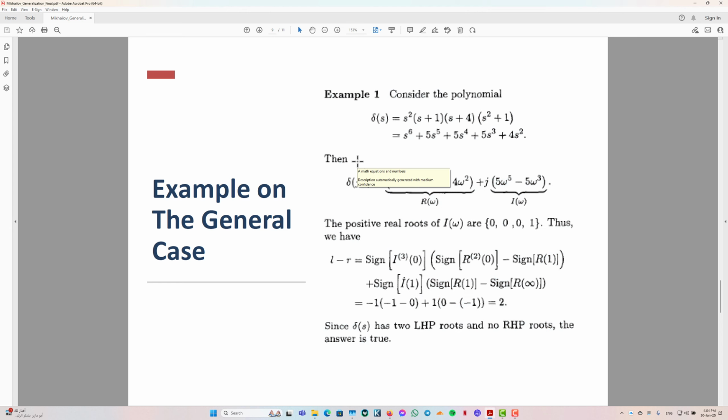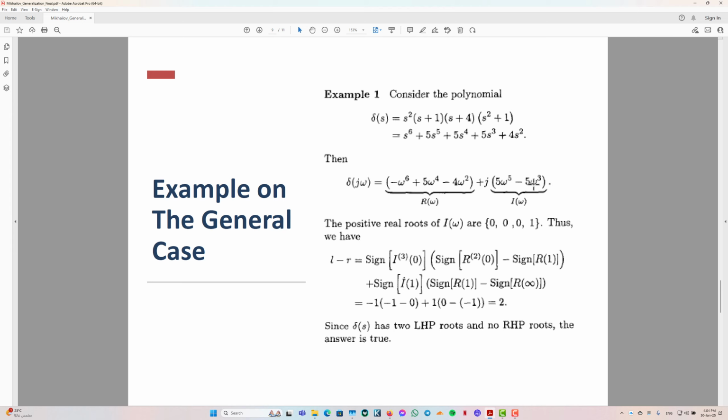Alright? The third step is that we obtain the positive roots of the imaginary part. The positive roots of I of omega are 0 and 1. How is that coming? This is 5 multiplied by omega to the power 5 minus 5 multiplied by omega to the power 3.